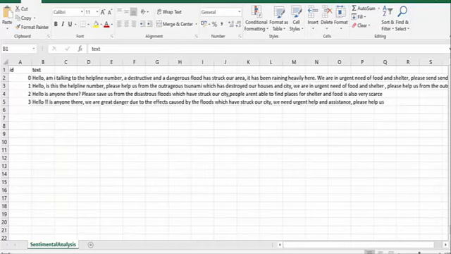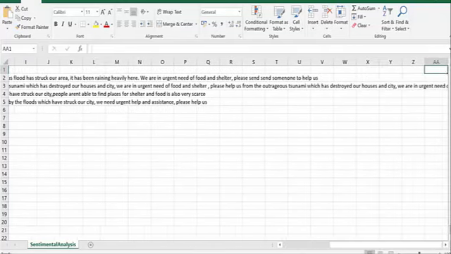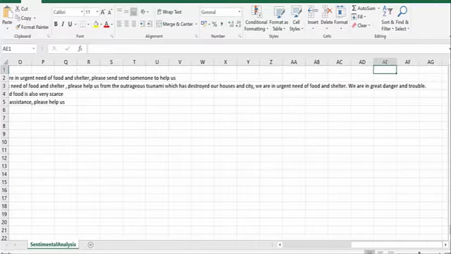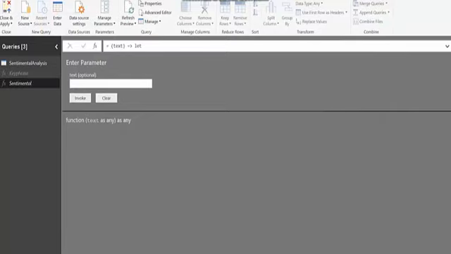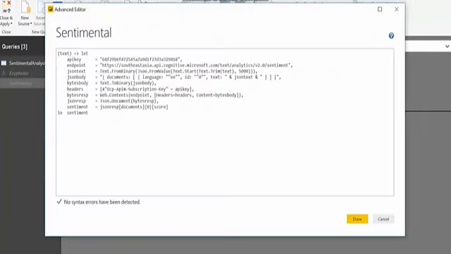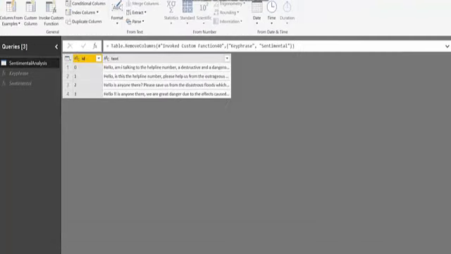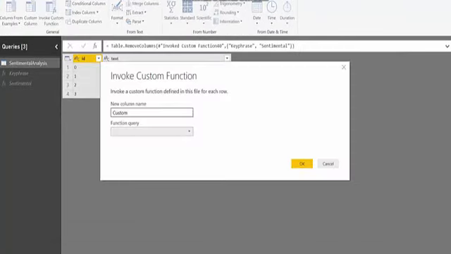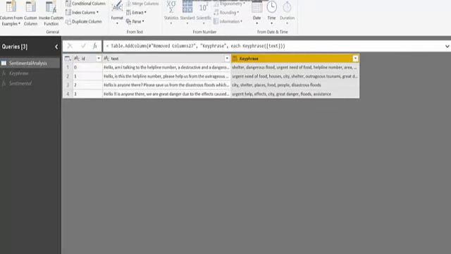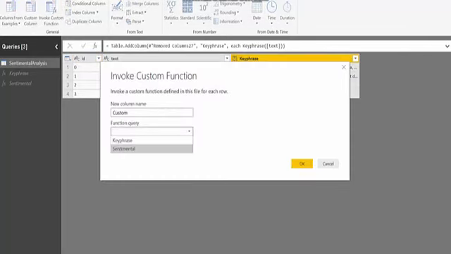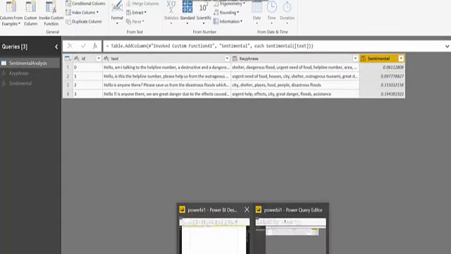So from the initial process, we get all the calls related to natural disasters, and we batch process them and store them in an Excel file. So we upload the Excel file to the Power BI query editor. We make two functions, key phrase and sentimental, for extracting the key phrase and sentimental values from the text. Invoke the custom function key phrase and click OK, and we get the column representing the key phrase for the text. Similarly, we do for sentimental, and we get the sentimental values from the text.